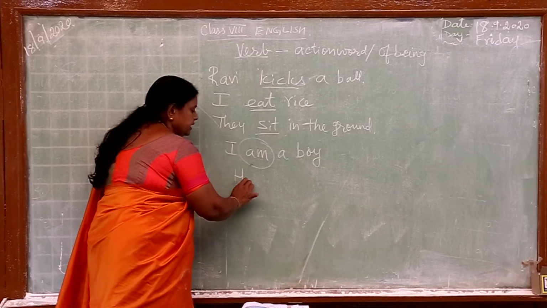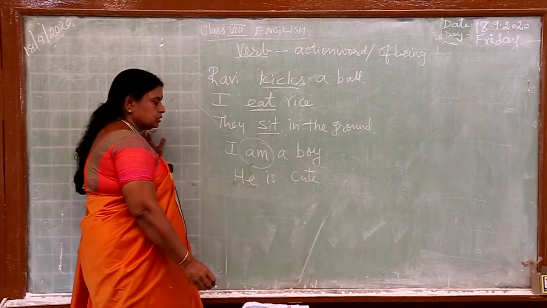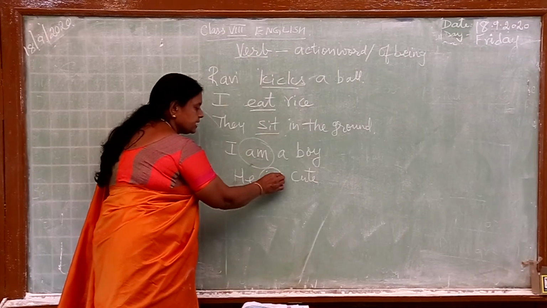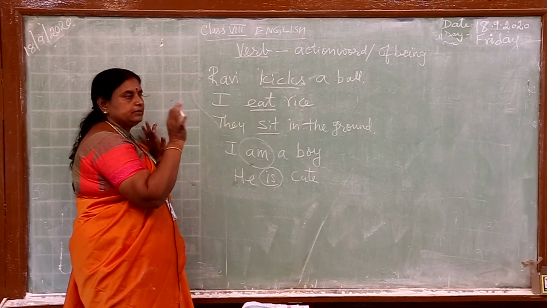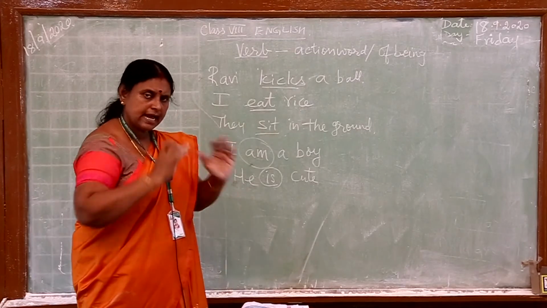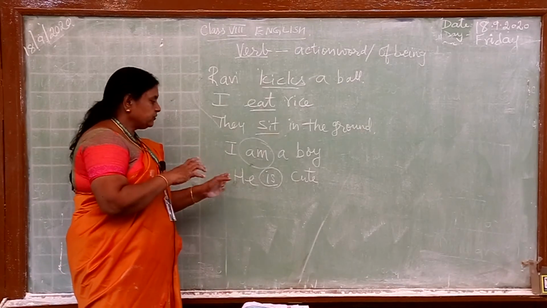Be verb. He is cute. Now, what is this? This again is a verb. What verb is that? Be verb. There may be no action verb, but there should be a verb. It can be a be verb. Be verb should be there.